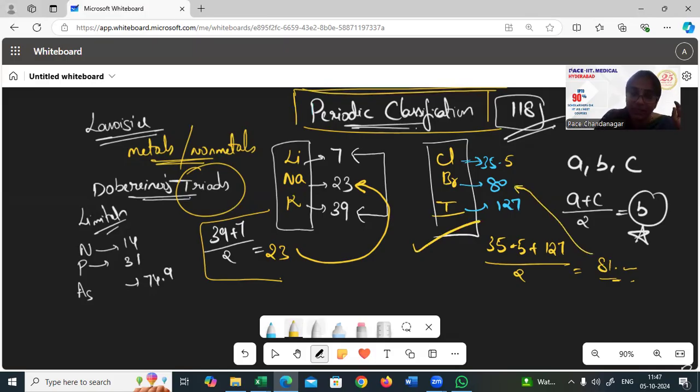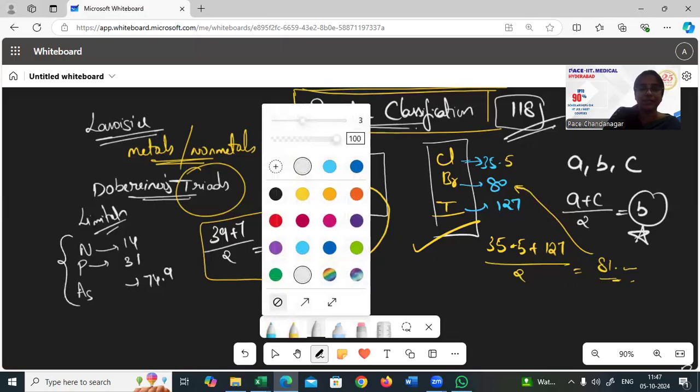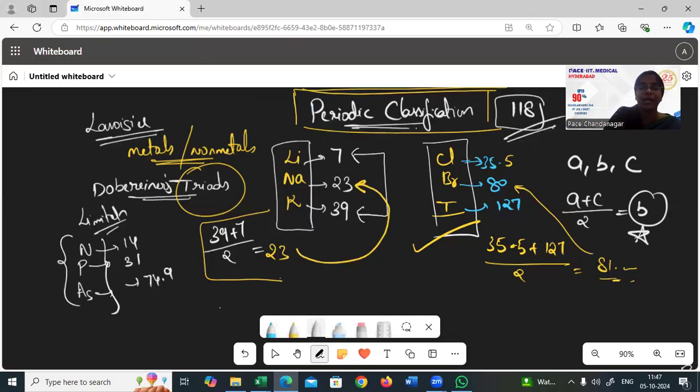But where is the limitation? What do we mean by limitations? Limitations are where these properties are unmatched, where they are not getting tallied with the postulates given by them. So here is the point wherein it is not being matched.